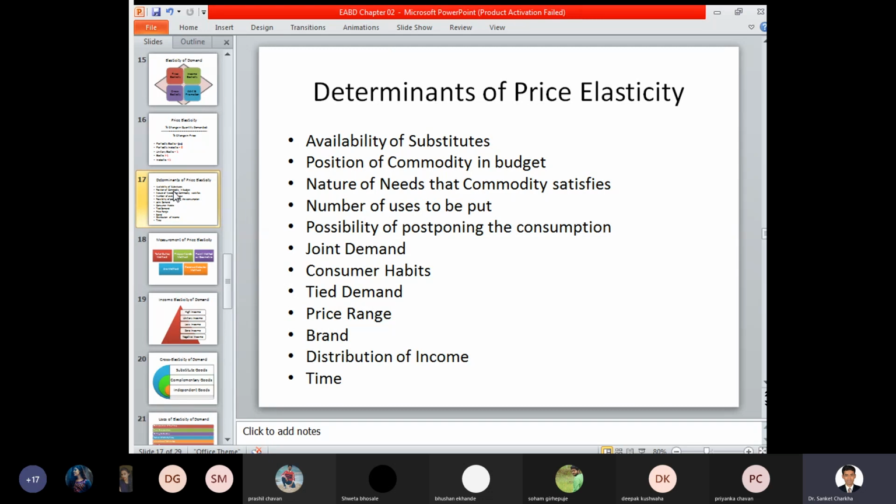Now, for example, with respect to the purchase of certain products which are of a seasonal nature. Today you may not purchase an umbrella, even if a person is giving you an umbrella for rupees 10, you are not ready to purchase it. Why? Because it is not a need, it is not a requirement. But in the rainy season, even if the umbrella is costing rupees 200 or rupees 500, everyone goes forward to that market, and the product is being demanded and purchased, whether the price is rupees 10, rupees 50, or rupees 200 or 500.